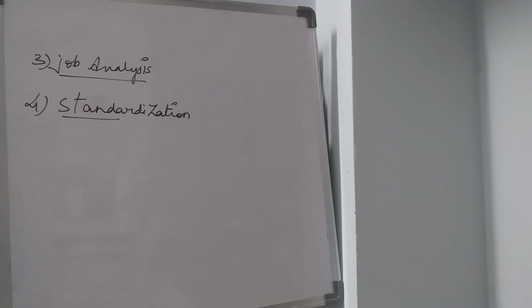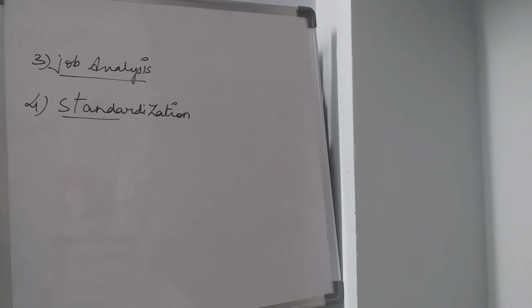So in the same way, standardization should also be maintained with respect to the instruments and the tools which are being used in production, and the period of work, the amount of work, the working conditions, the cost of doing the production work, all those things must be in a standardized mode.